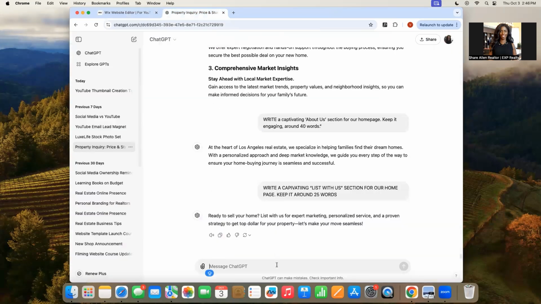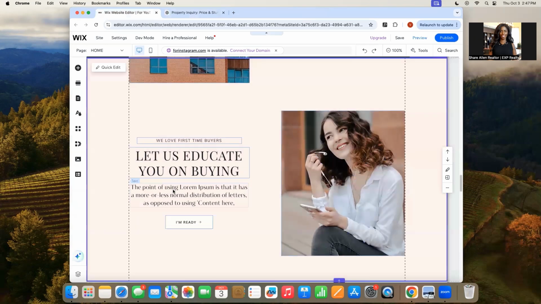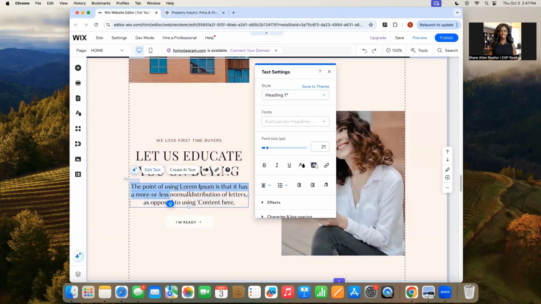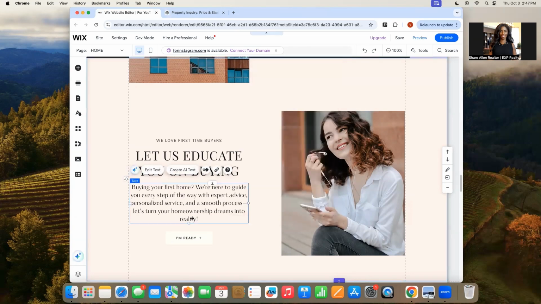You can just ask ChatGPT to solve for first-time home buyers. This isn't 25 words though, but it's fine. And you guys, you see how this has one little word right here that is, we don't want that.